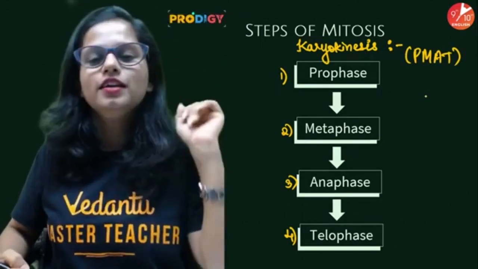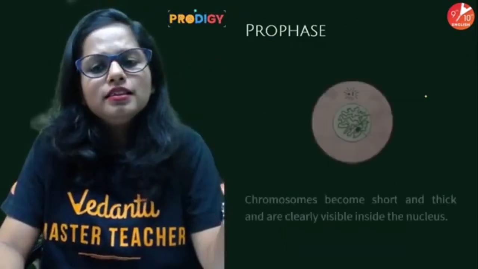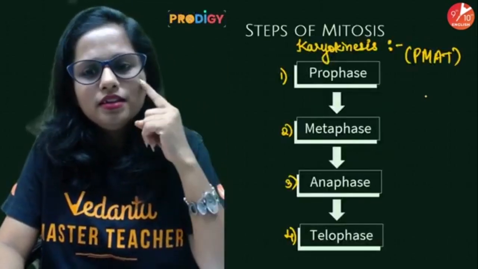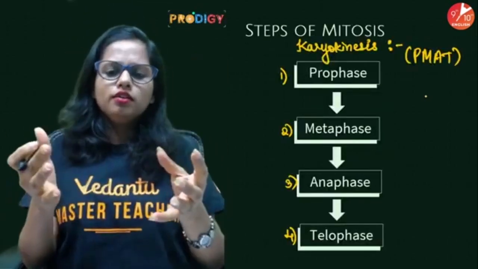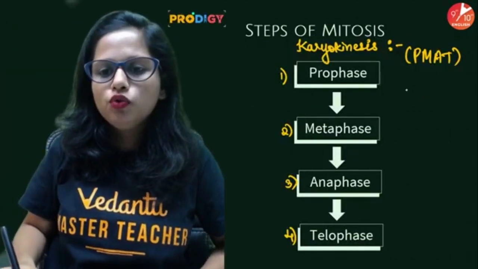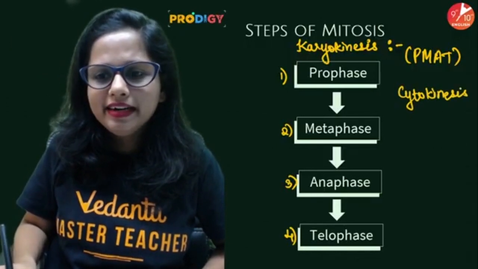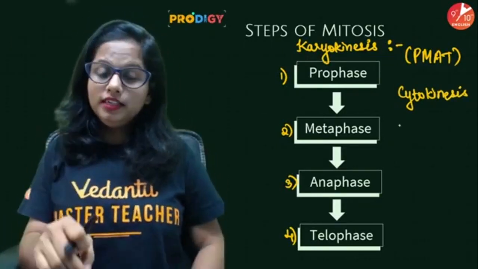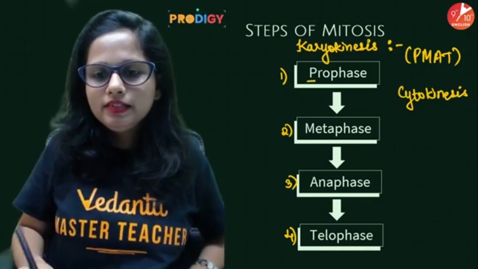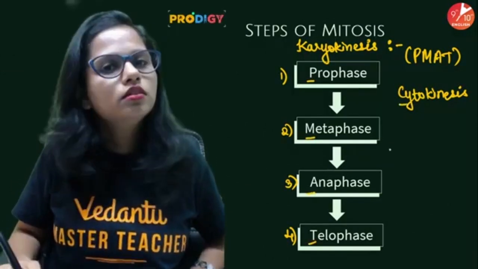So there are 4 steps involved in karyokinesis, and cytokinesis is only 1 step. If I write that karyokinesis is followed by cytokinesis, another mnemonic is formed: please meet at the circus.